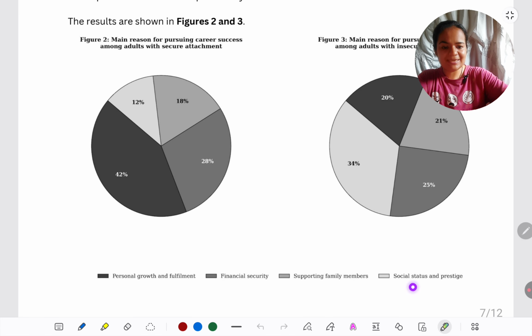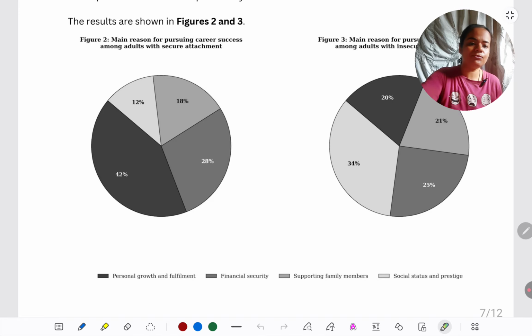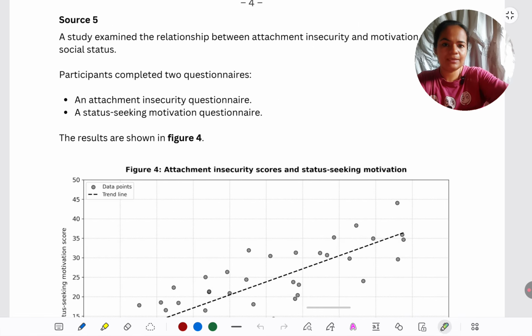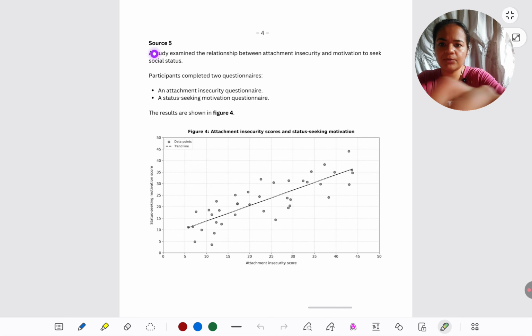Whereas if we see the lightest shade is social status and prestige, those who are securely attached, very few of them, only 12%. Least commonly, they select a career just to get status. But those who are insecurely attached, for them, it's the dominant one. 34% of them are seeking a career just for social status and prestige. Okay, that's one. Definitely take the screenshot and read fully.